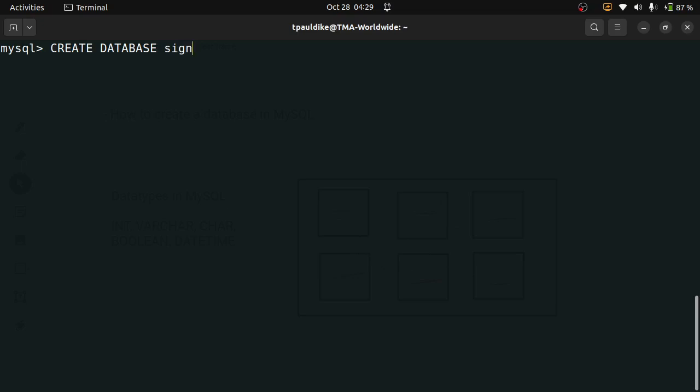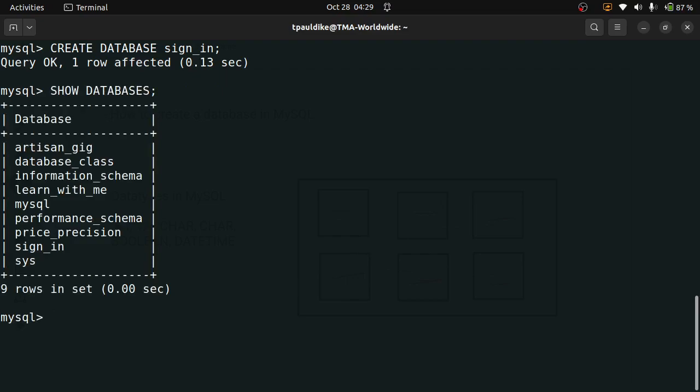Okay, so if I do this, it says okay, that's no problem, right? So if I enter the command again, show databases, it shows me that I now have a new database called sign in. Now I need to log into the database, like I'm inside SQL now. I need to be able to access the database. So I use the command called use, right? Use sign in.